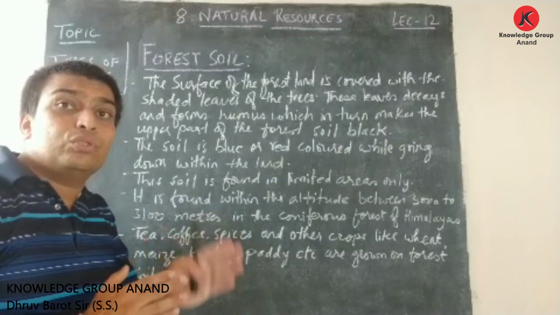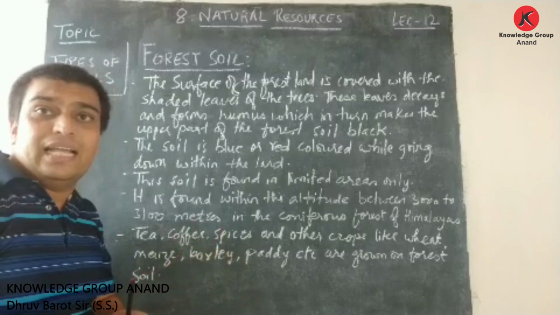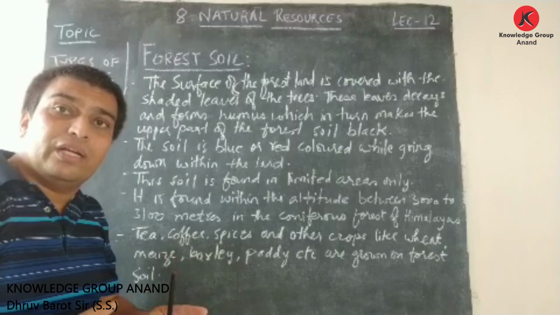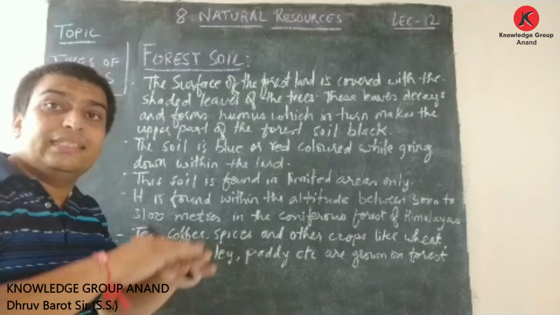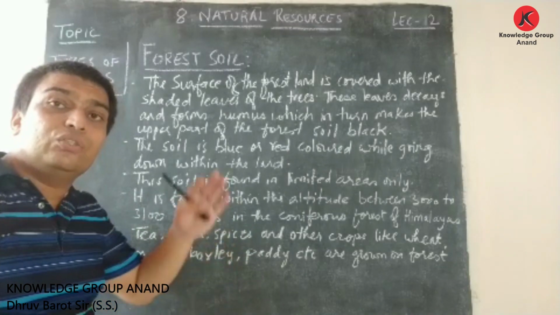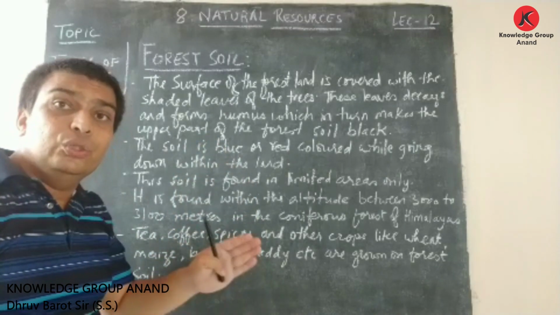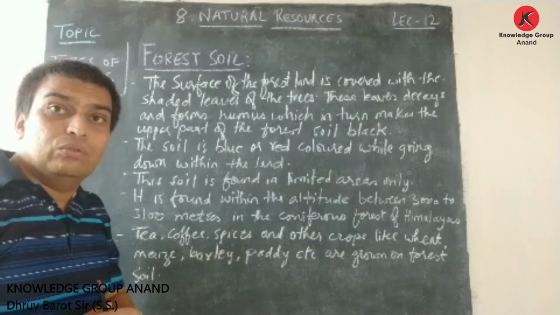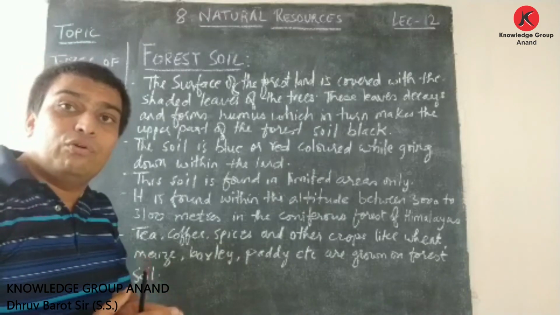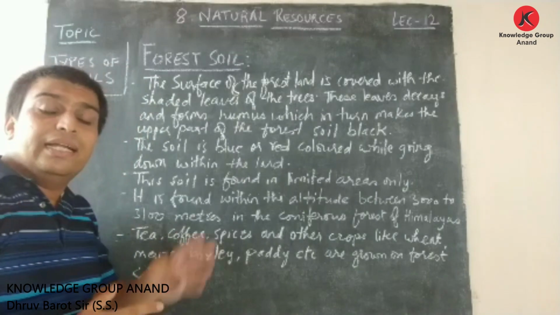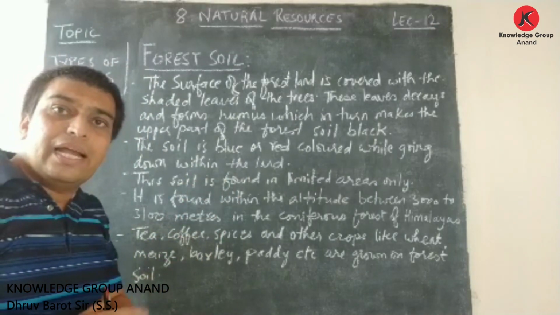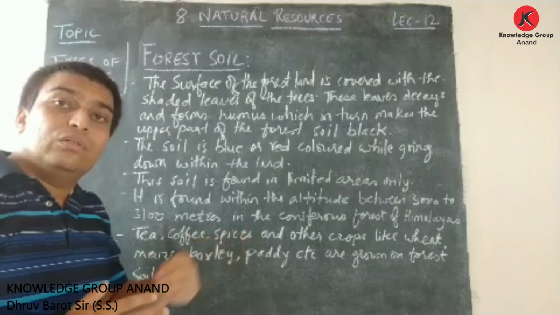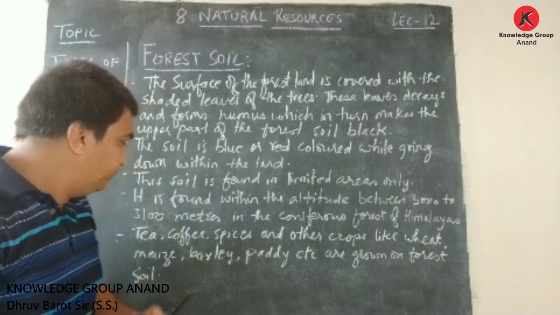We learned that these coniferous forests are mostly found in areas where there is snowfall. The trees of this coniferous forest are pointed and leaning downwards, because if the snow falls on it, the leaves are slippery, due to which the snow slips from the leaves and falls down. Friends, these coniferous forests are found in the Himalayas. It is said that this forest soil is found at an altitude of 3000 to 3100 meters, and mostly it is seen in the coniferous forest of the Himalayas.